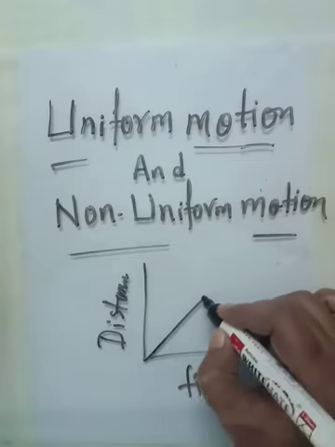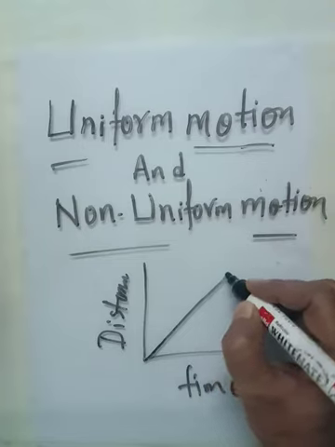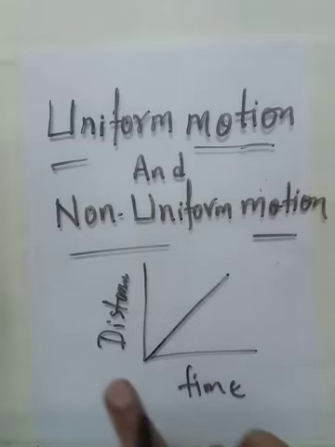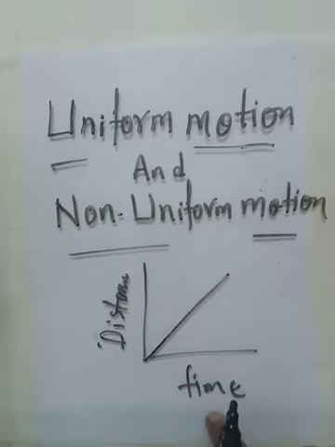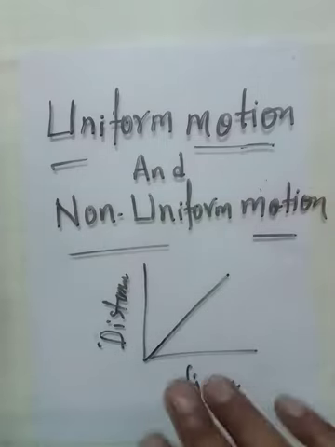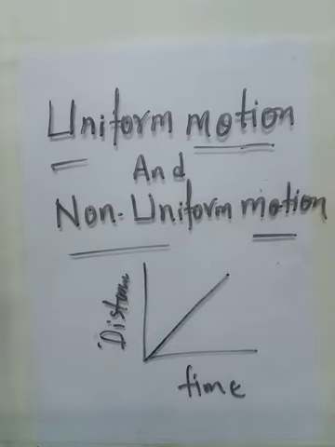It means that the distance and time are changing uniformly. So the distance-time graph shows a uniform motion.